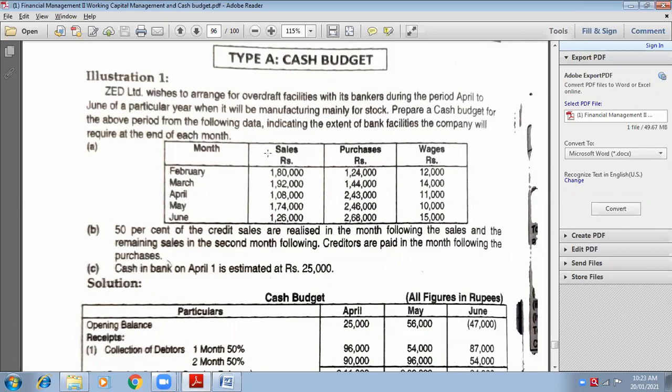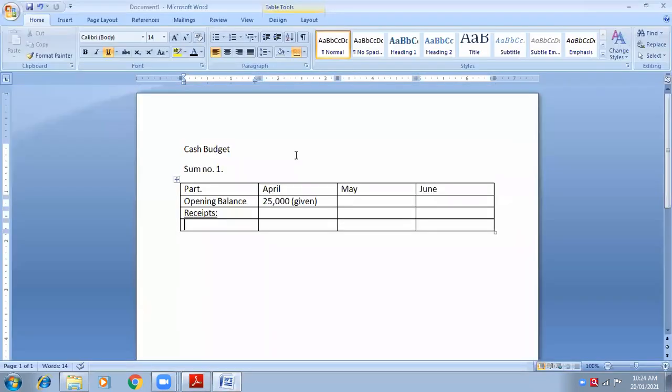So sales is only my receipt. It is only one income that is given in the question, sales. Whereas purchase and wages are my expenses, payments. So in receipts, only one thing will be there. That is collection from debtors. Collection from debtors means sales. When I do sales, afterwards when I receive cash from my debtors, that is known as my income. So income will be collection from debtors.